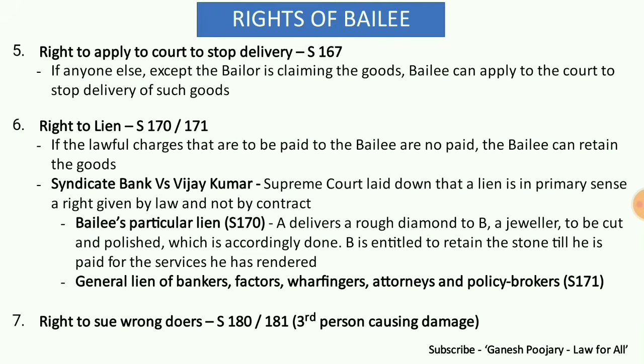Sometimes what happens, instead of the bailer, someone else tries to take back the goods or claim the goods. In that case, using section number 167, bailee can apply to the court to stop the delivery. For example, if A has given certain goods to B for bailment, A is the bailer and B is the bailee, and if bailee is sending those goods after the services via some courier, and if Mr. C is trying to claim such goods, now definitely B, that is the bailee, can apply to court to stop delivery to Mr. C. That is the right he gets under section number 167.